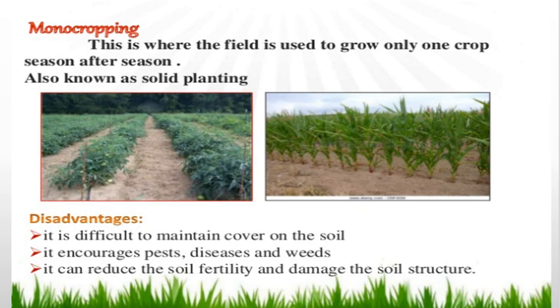In that, we will see first about monocropping. This is where the field is used to grow only one crop season after season. It is also known as solid planting. Disadvantages of this system are that it is difficult to maintain cover on the soil. It encourages pests, diseases and weeds. It can reduce the soil fertility and damage the soil structure.